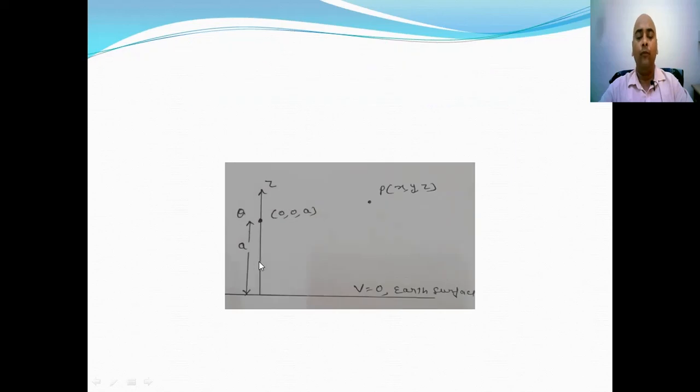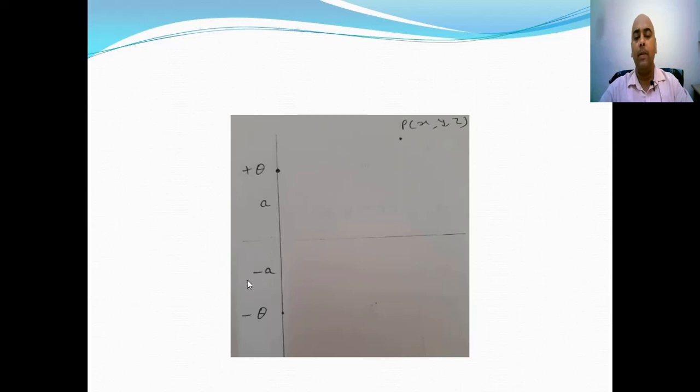So in order to find the field at point P above the earth, we convert this system into its image by using method of images, and as per the method of images we obtain another system with charge plus Q at distance a above the earth, and charge minus Q at distance minus a below the earth.